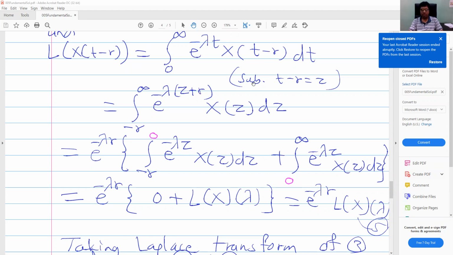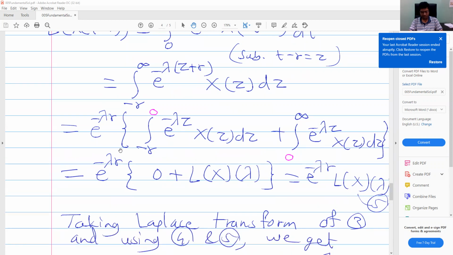So here we use substitution t minus r equal to z, etc. And finally what we get, e raised to minus lambda r into integral from minus r to 0 e raised to minus lambda z x of z dz, plus e raised to minus lambda r into Laplace transform of x.